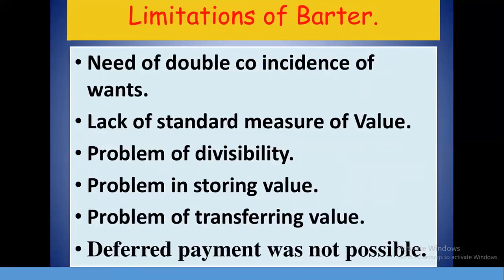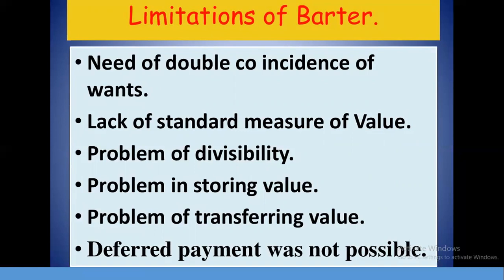Now, as I told you earlier, there are limitations of barter also. The main thing is the need of double coincidence of wants. That means if there is a producer who wants my commodity, only then can I sell my commodity to him, and he or she can give their commodity to me.